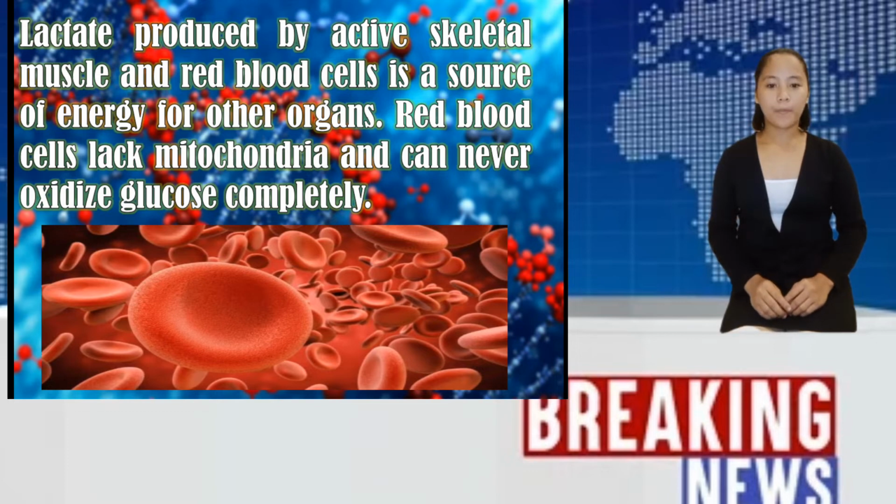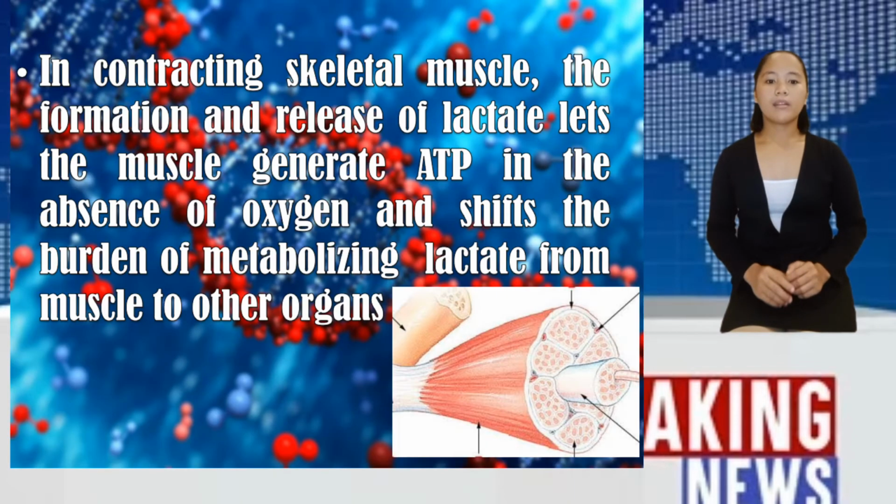Red blood cells lack mitochondria and can never oxidize glucose completely. In contracting skeletal muscle during vigorous exercise, the rate at which glycolysis produces pyruvate exceeds the rate at which the citric acid cycle oxidizes it. In the cells, lactate dehydrogenase reduces excess pyruvate to lactate to restore redox balance. In contracting skeletal muscle, the formation and release of lactate lets the muscle generate ATP in the absence of oxygen and shifts the burden of metabolizing lactate from muscle to the other organs.